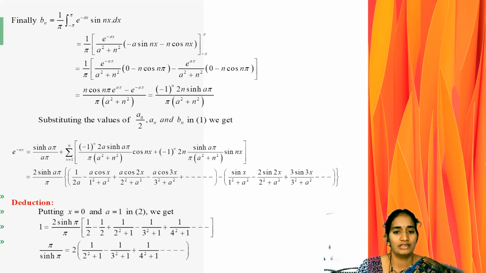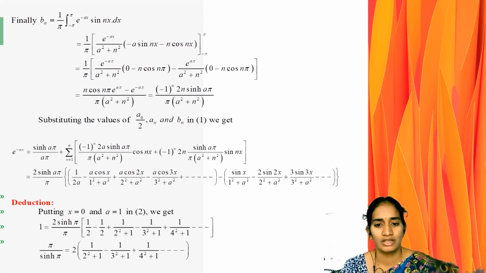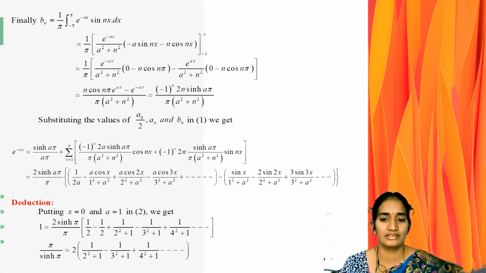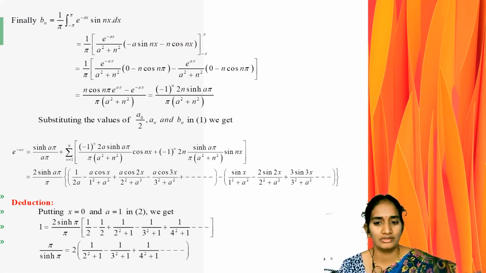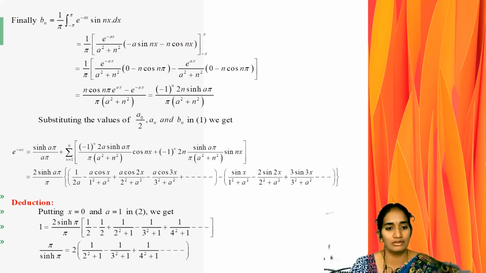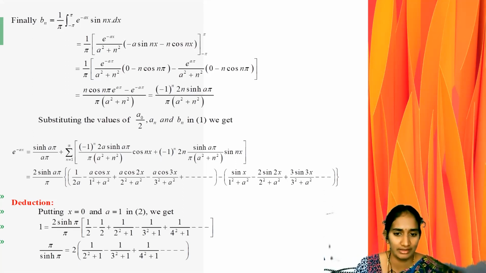Next, substituting the summation value in the values of sin(a pi) by a square plus n square, we get for n is 1 sin x by 1 square plus a square, minus 2 sin ax by 2 square plus a square, plus for n is 3 sin ax by a square plus 3 square. So this is the result after substitution of the a naught, an and bn values. The question asks us to deduce some values, and only then do we substitute in this step.